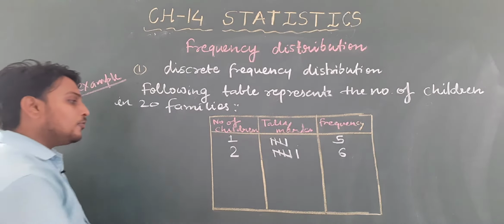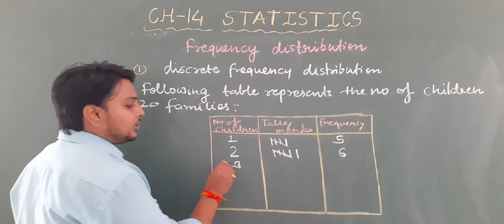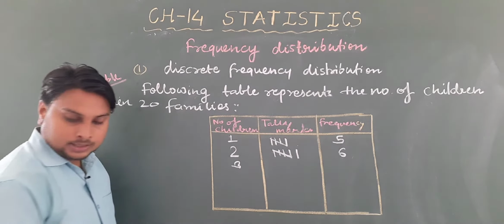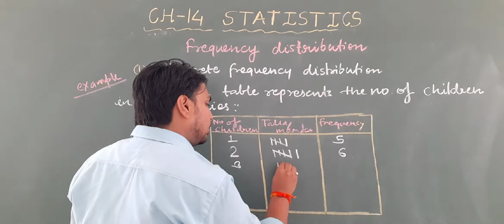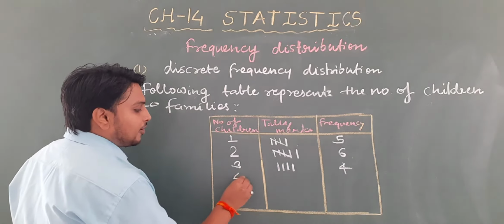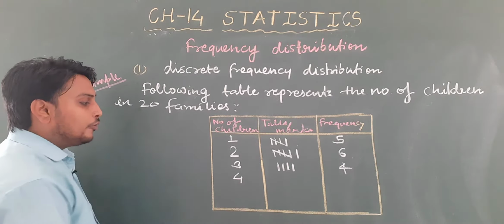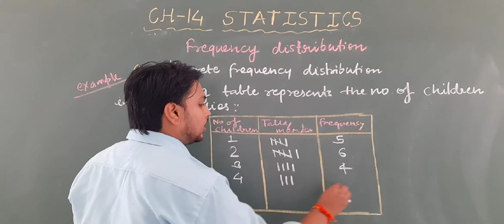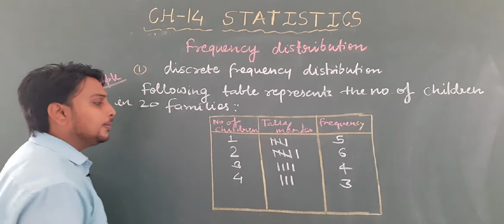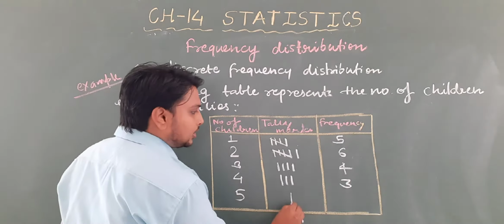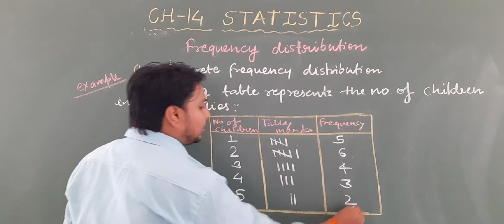The number of families which are having 3 children, suppose their number is 4. 1 2 3 4, like this. The number of families which are having 4 children, suppose their number is 3. 1 2 3, so we'll write like this. And the number of families which are having 5 children, suppose it is 2, so here we will write 2.